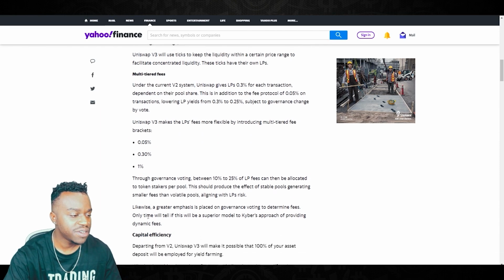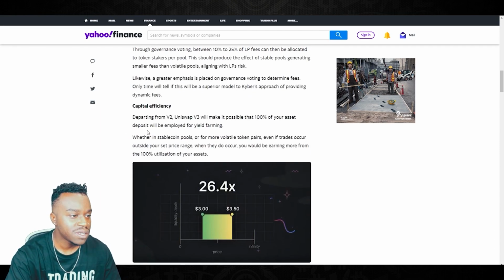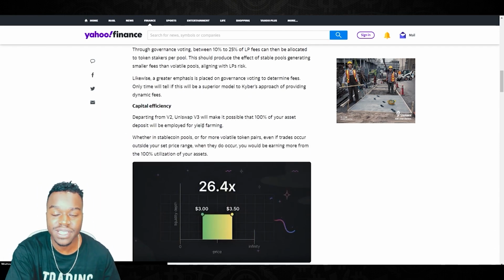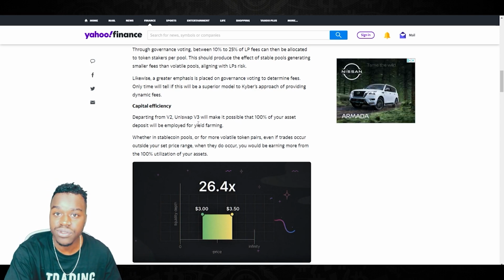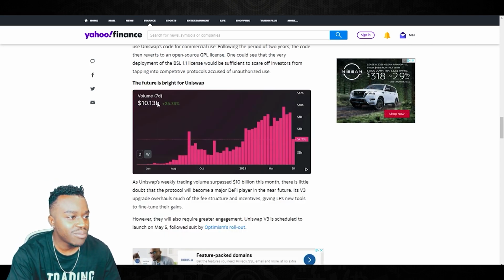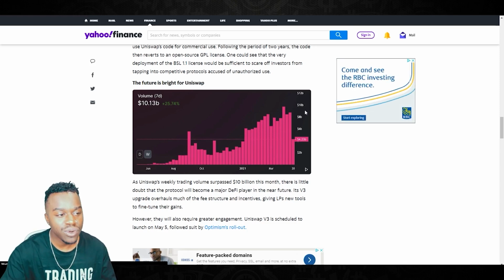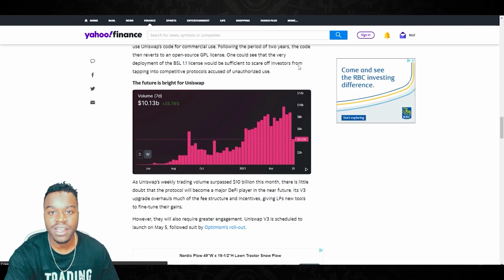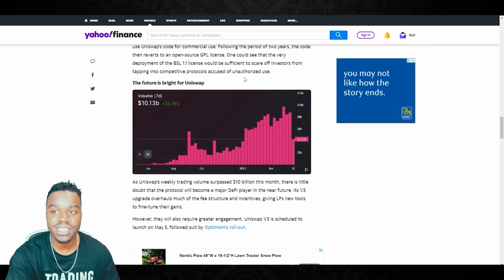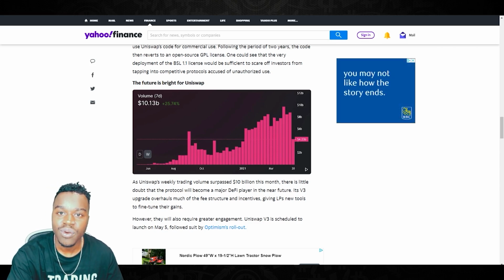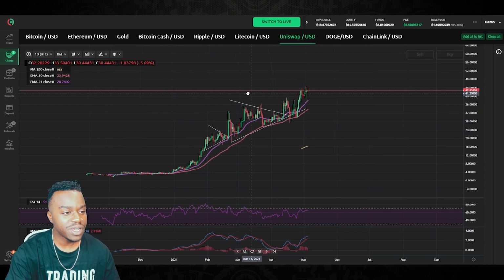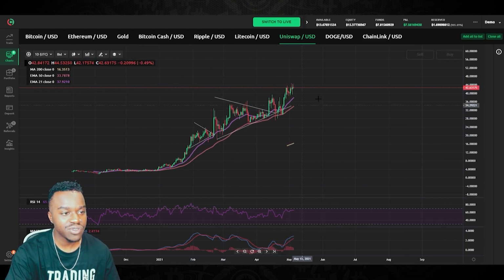There also will be multi-tier fees and capital efficiency, which means you will be able to use 100% of your assets for yield farming. And as you can see on this chart, a bright future is ahead for Uniswap. TVL continues to grow, liquidity growing, tokens on there continue to grow, which contributes the most to the growth of DeFi right now. But let's look at Uni's chart right now and see how that is continuing to grow with DeFi right now. So the Uni token is a very important aspect to DeFi.